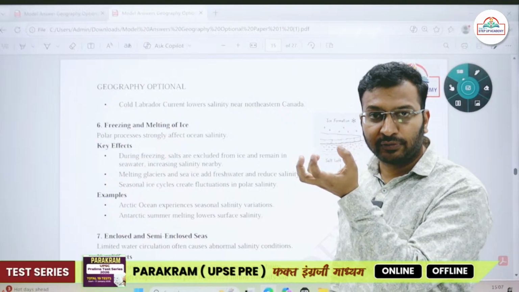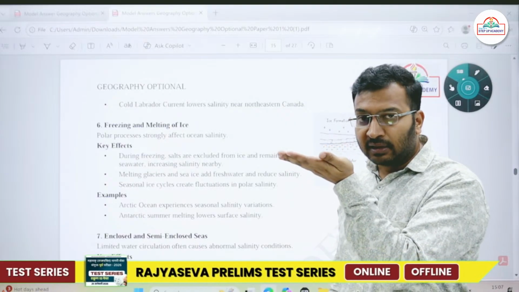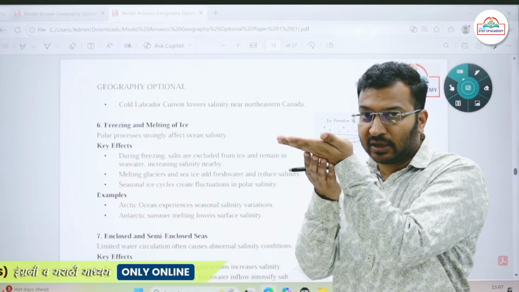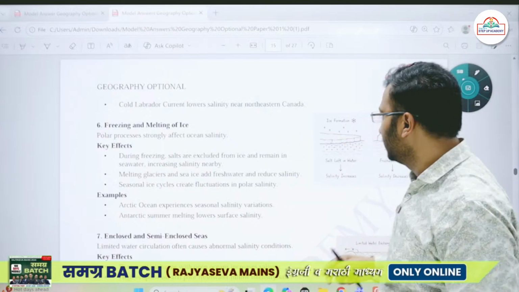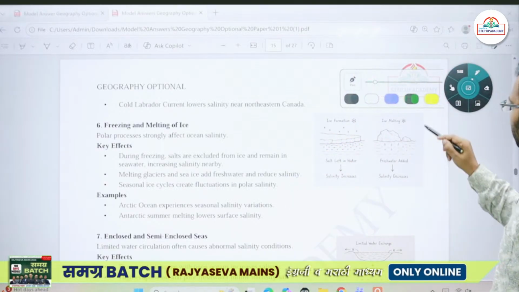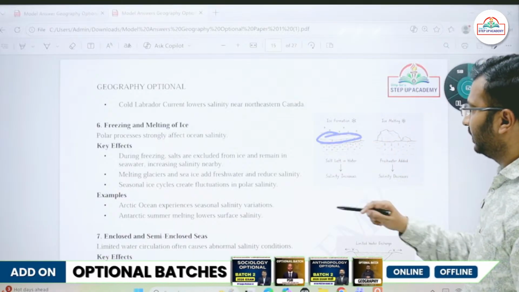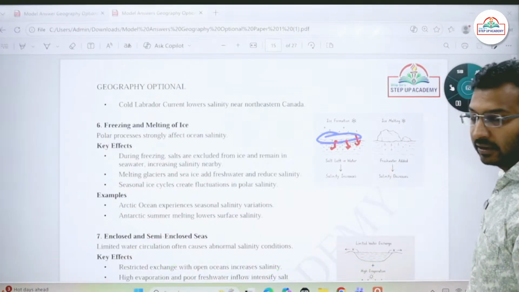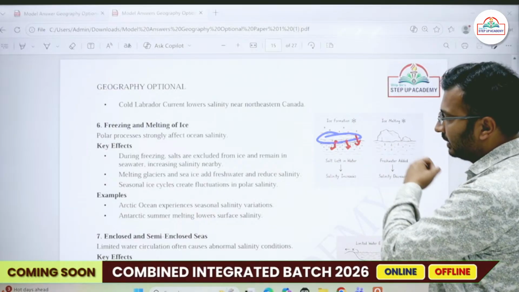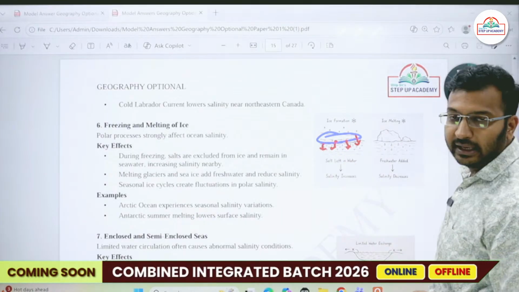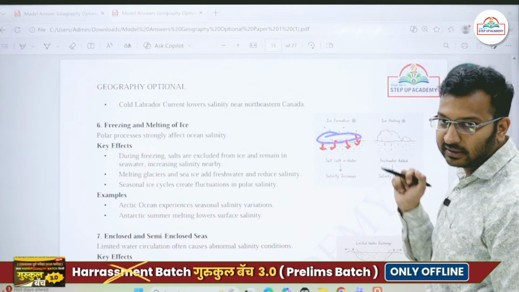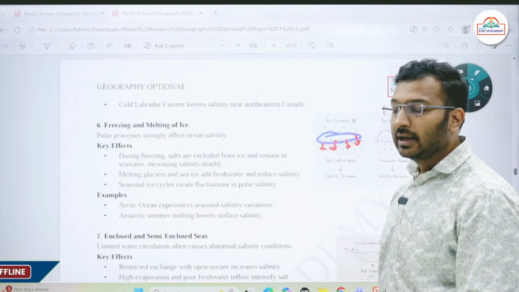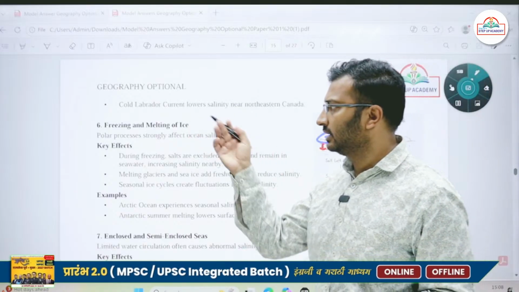Whenever the ice begins to freeze, the ice has less density and it floats. But when the water is freezing, whatever salt particles are present within the ice get excluded. When the ice sheet is freezing, the salt particles within it get excluded because they are a little bit heavy. As a result, in cold areas on the top surface there is an ice sheet which is a pure form of water, and below that you will find a little bit higher salinity because the salt has been excluded, called the ice exclusion effect.